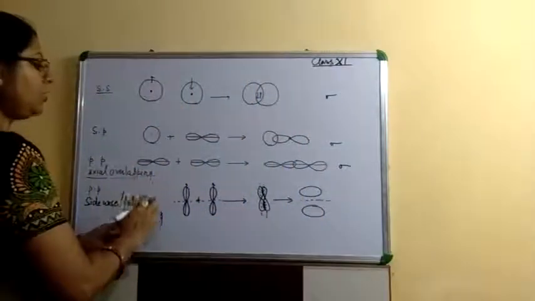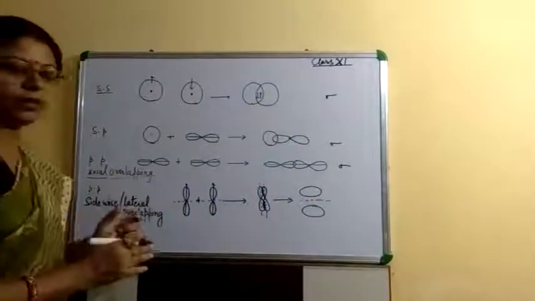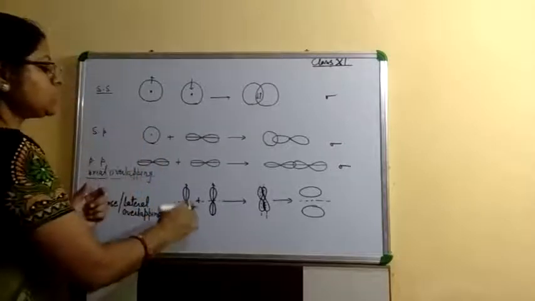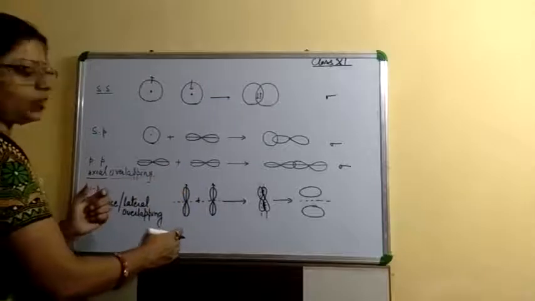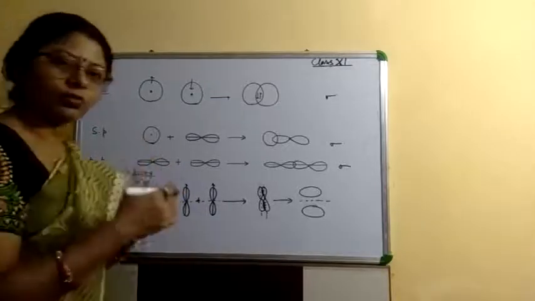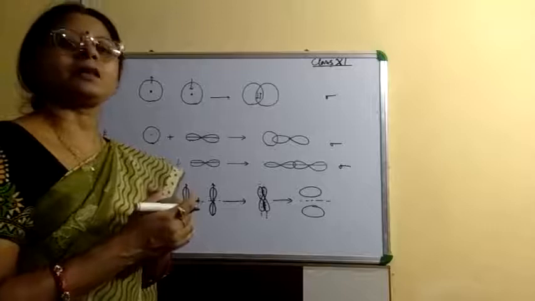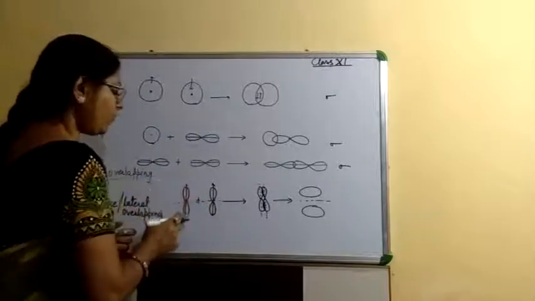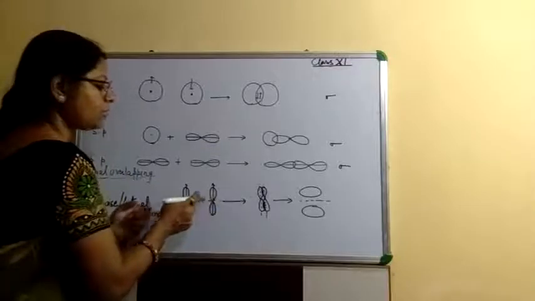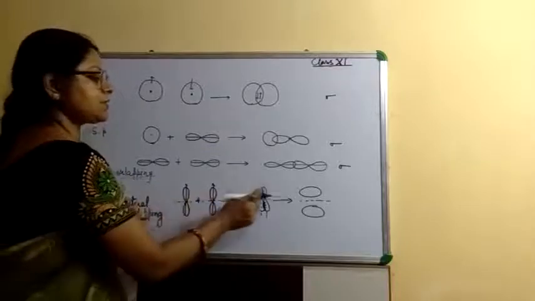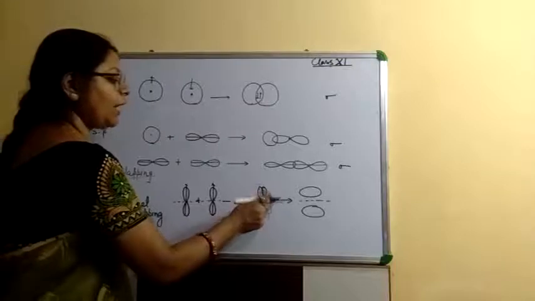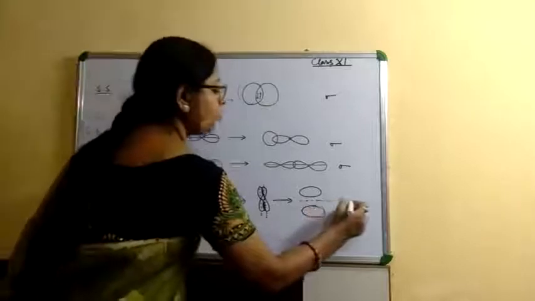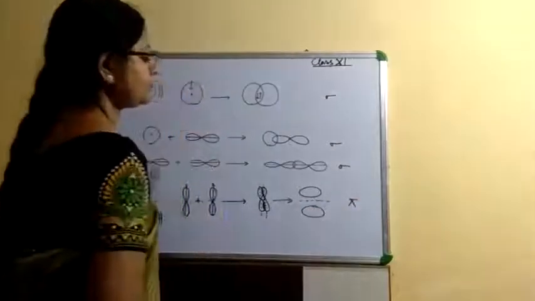But when the orbitals are along the y-axis, and they come close together along the x-axis, as here these are the x-axis and these are the y-axis, along the y-axis orbitals are present, but they come close together along the x-axis and overlap each other, and because of this the pi bonds are formed.